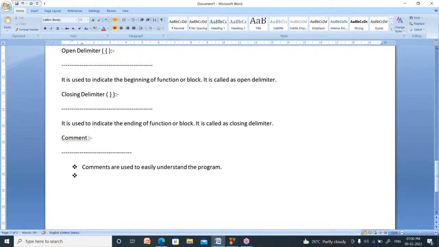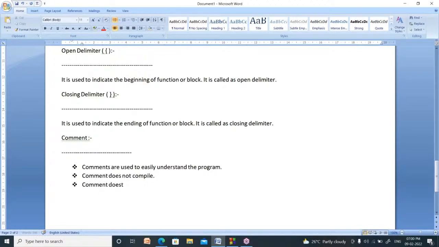Actually, if you write comments, those don't compile, means those don't convert to machine understandable code, means machine language.